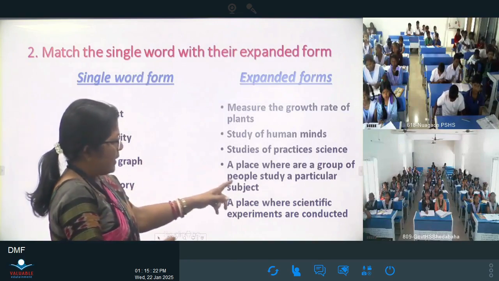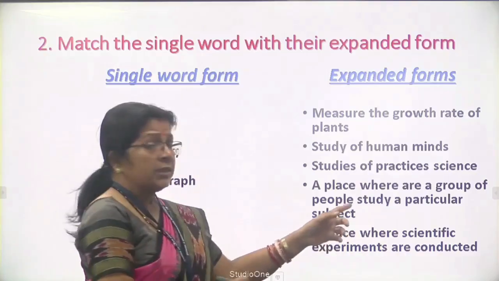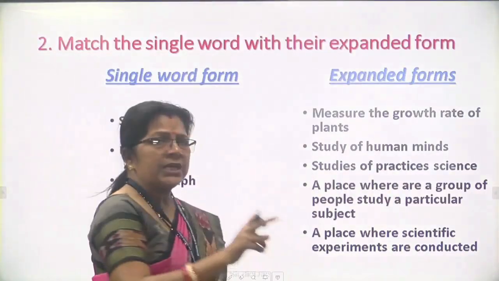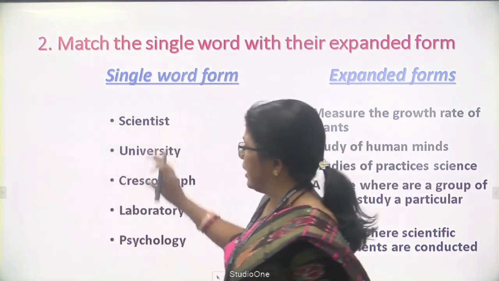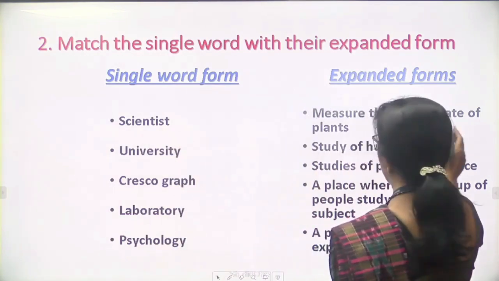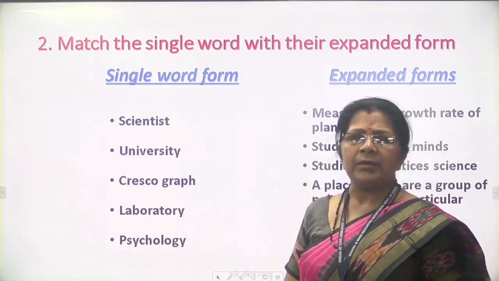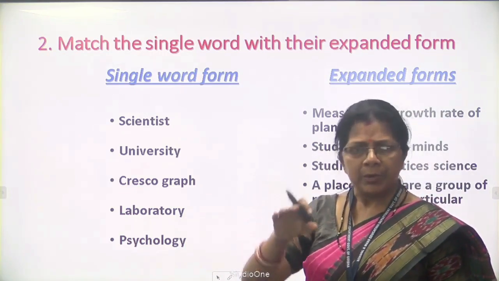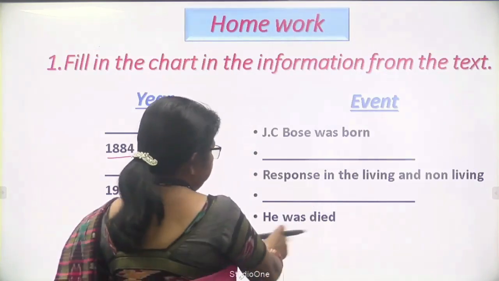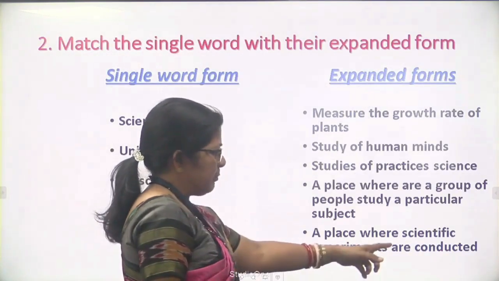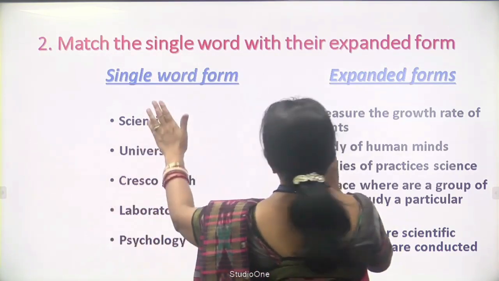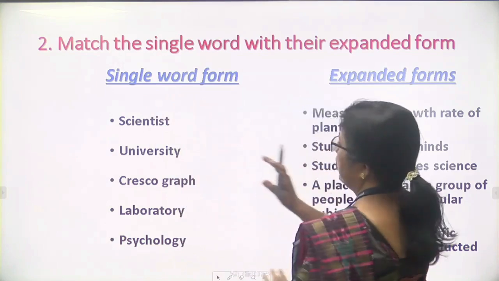University means a place where a group of people study a particular subject. Okay, so similarly you write down the meaning of this. Then crystallograph measures the growth rate of a plant. Then laboratory: a place where scientific experiments are conducted. Okay, so in this way you write down the expanded form of these words.